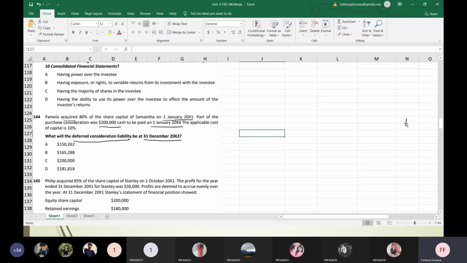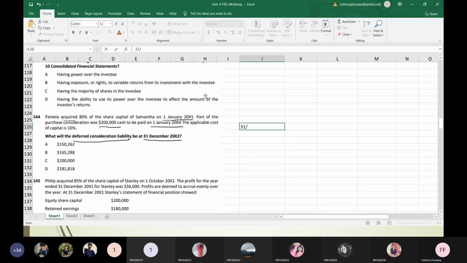Of course, year end only we are going to pay. So let me take here. So totally how many years? Just tell me. From 1st Jan 2001 that acquisition is happening and the payment is due on 1st Jan 2004. Normally December 2003. That will be ideal, right? So year end and next year beginning, one and the same. So just tell me how many years are there? Three. 3 years. Okay.